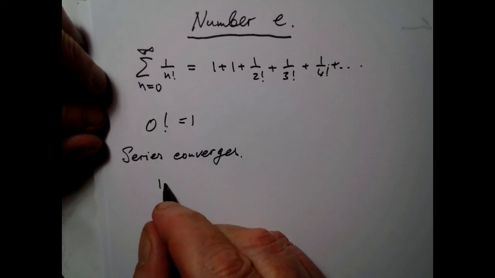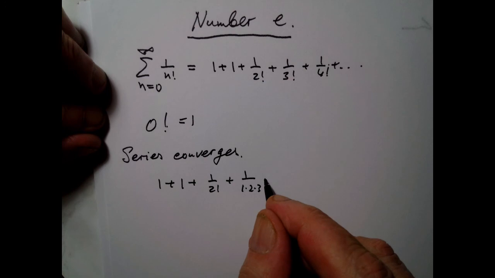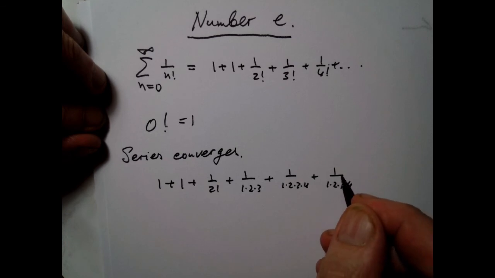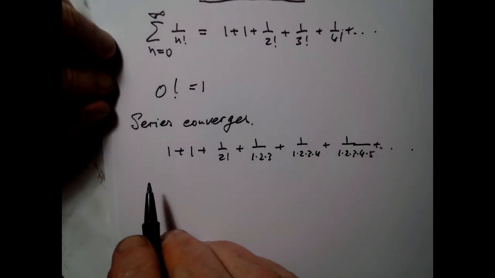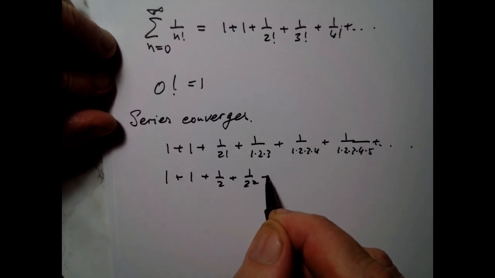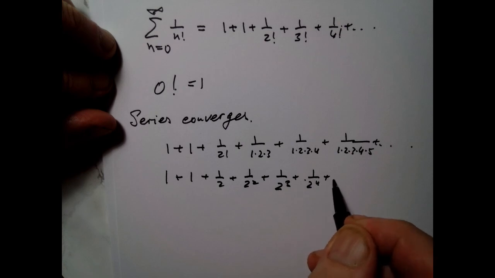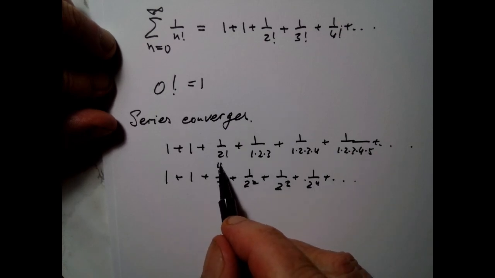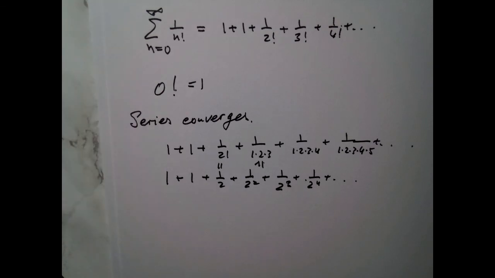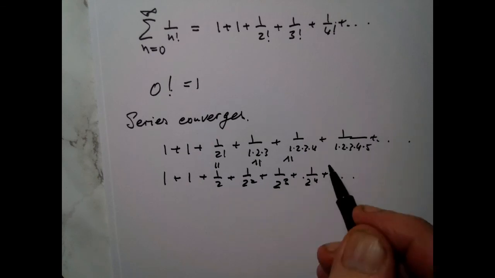Notice that if I compare the series 1 plus 1 plus 1 over 2 factorial plus 1 over 3 factorial, which is 1 times 2 times 3, plus 1 over 1 times 2 times 3 times 4, plus 1 over 1 times 2 times 3 times 4 times 5, etc. And if I compare this series to the series 1 plus 1 plus 1 half plus 1 over 2 squared plus 1 over 2 cubed plus 1 over 2 to the 4 plus etc., you would agree with me that this term is actually equal to this term, but this term is less than or equal to this term, because this is 1 divided by 2 times 3 and this is 1 divided by 2 times 2, etc.